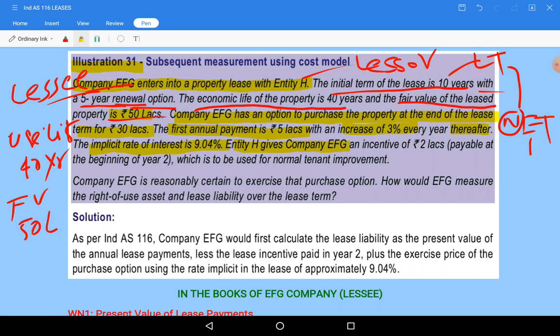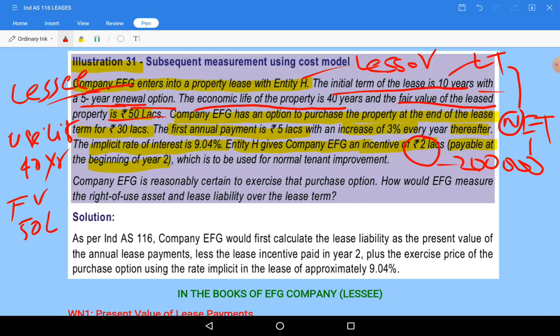Entity H gives company EFG an incentive of 2 lakh rupees payable at the beginning of year 2. When is this happening? At the beginning of the second year. Not at the end of the year, it is given at the beginning of the year, not at the commencement, it is in between. So second year lease payments will be reduced by 2 lakh rupees.